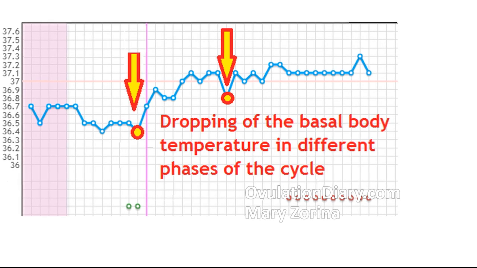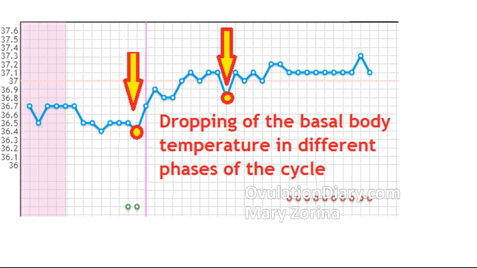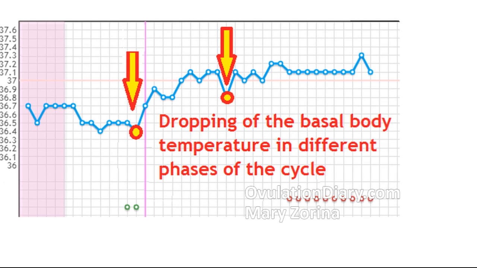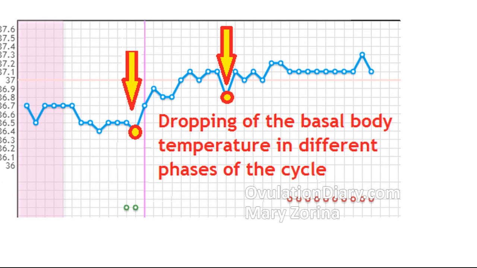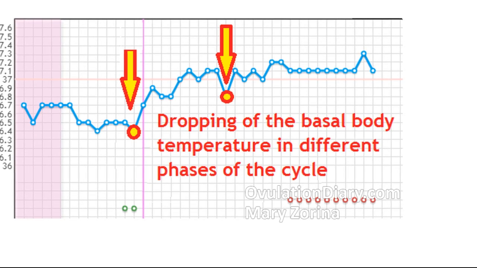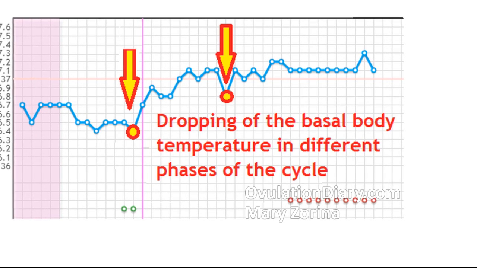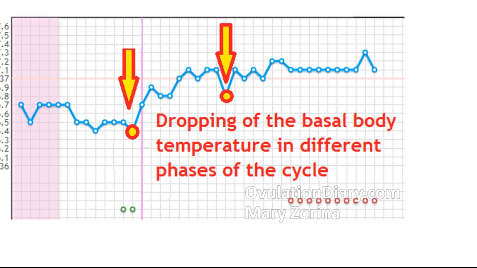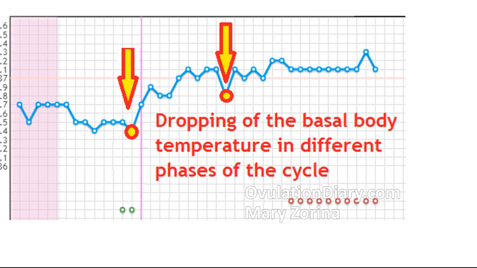The basal body temperature drop. Interpretation and charts. The BBT can drop before a rise in estrogen and after ovulation. In the second case, a decrease in BBT occurs due to implantation of the embryo, with hormonal imbalance, or before the beginning of the period.